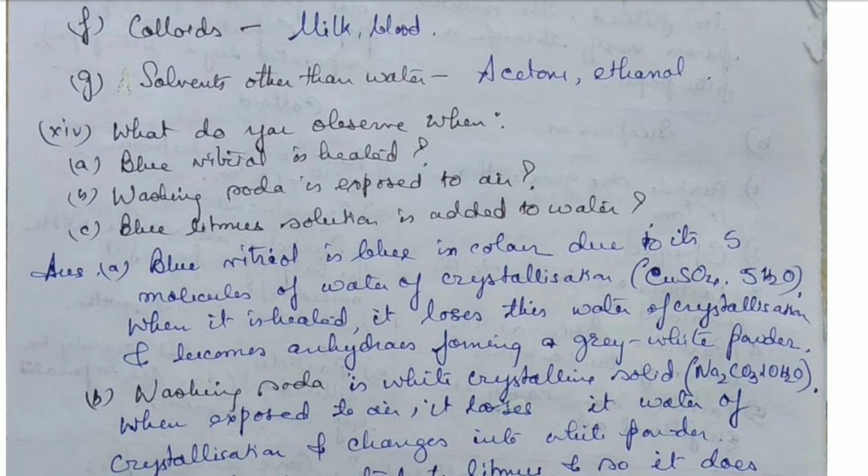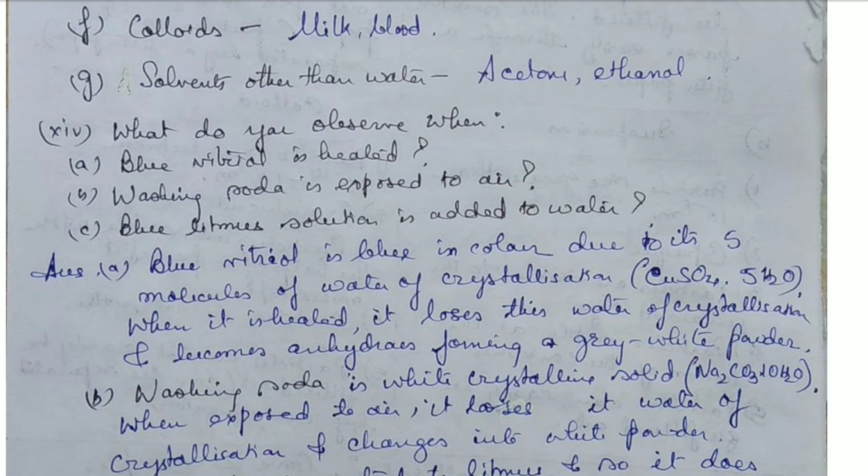Okay. So what happens? This water of crystallization makes the copper sulfate blue in color, and it will lose its color when heated to form grayish white. Okay, and that will be the anhydrous form, powdered form.